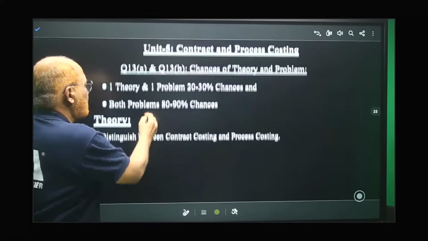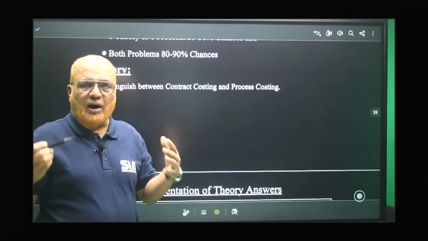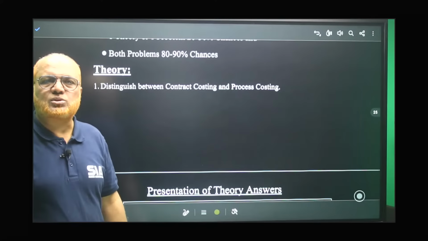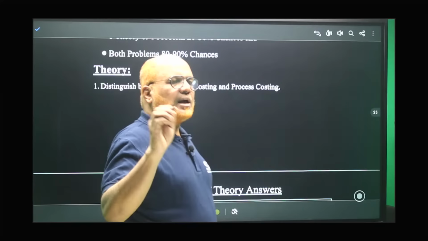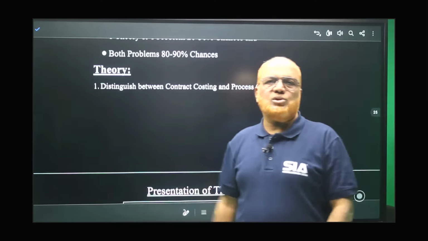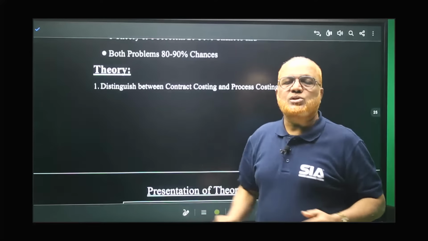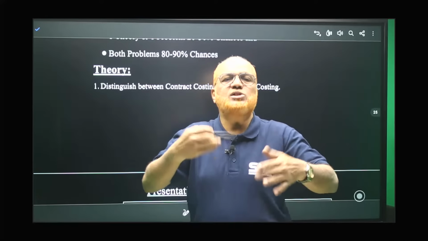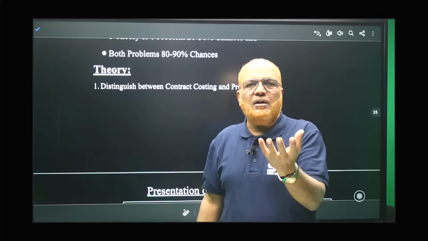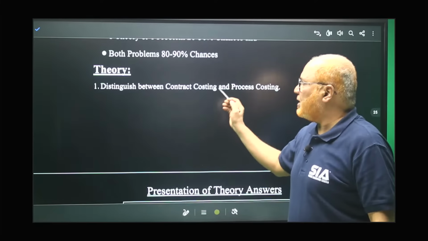Now, what type of theory questions will be asked from this? According to our research of the past papers and according to our expectation, the theory questions will distinguish between contract costing and process costing. Remember, contract costing and process costing are different methods of costing. Some industries will use contract costing, just like building constructional activity. Whereas process costing is that costing where continuous production is made on an identical basis. That means all the products are the same. The standard product is prepared continuously. There we use process costing.